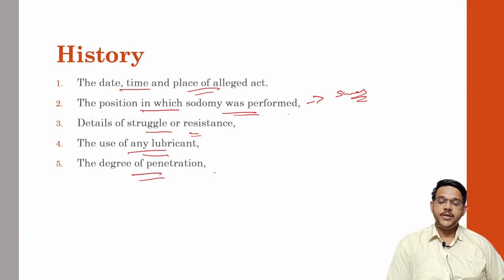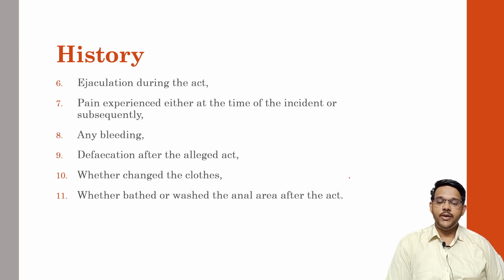Then degree of penetration, whether it was complete penetration or just a marginal penetration. Again, it will be helpful to know whether the swab should be taken from the margins or from deep. Whether there was any ejaculation during the act or not. If ejaculation is present, then semen can be easily obtained, which will prove that there was an act of sodomy. Then whether pain was experienced either at the time of incident or subsequently.